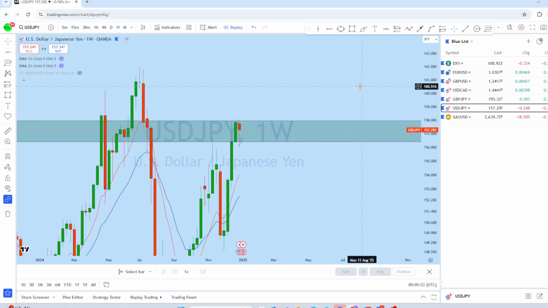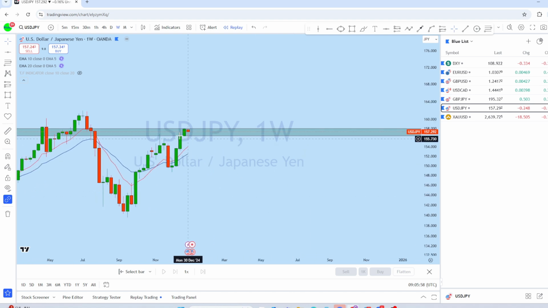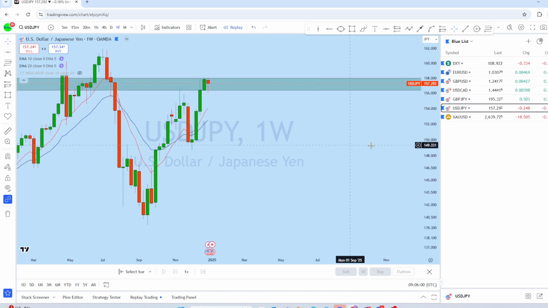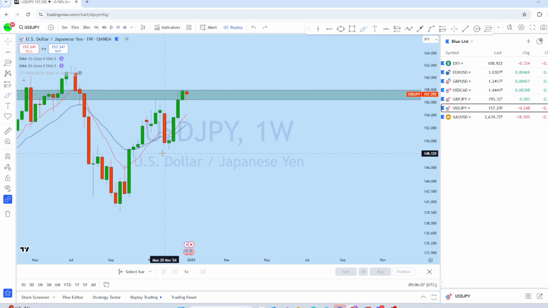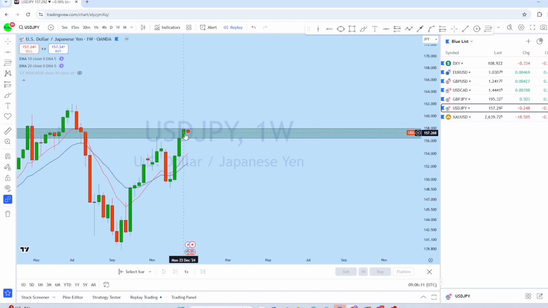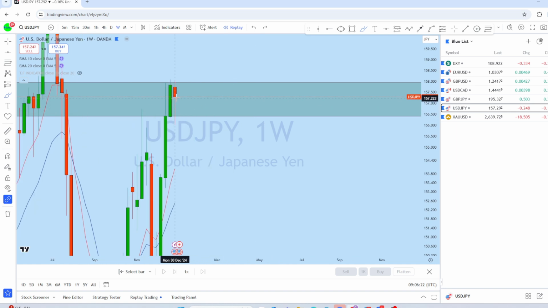Now looking at the weekly chart on dollar yen, this is the weekly price action here, and we can see a strong bounce on the weekly, followed by a deeper pullback, and then another bounce from the weekly perspective. There is a weekly doji formation, and I think that if the market opens here, we might see an initial pullback and then a continuation to the downside potentially, as there is a weak fill possible on dollar yen from the weekly.